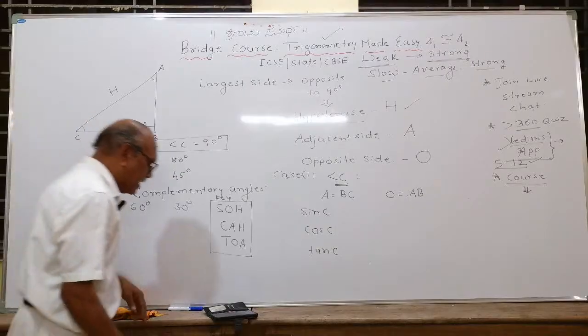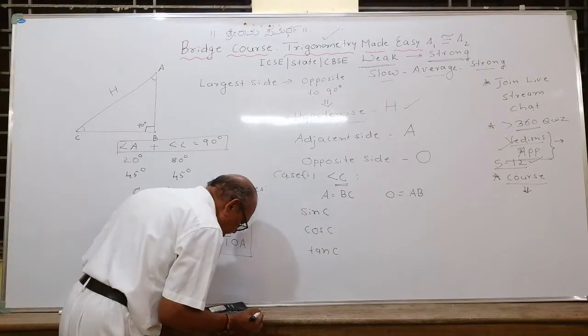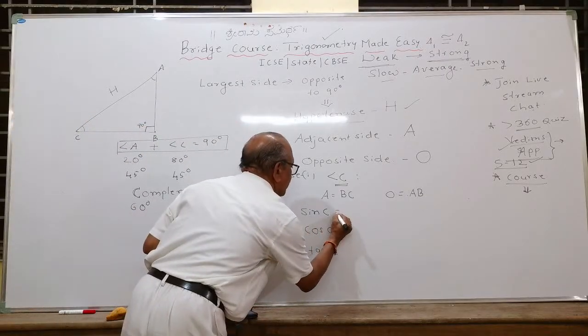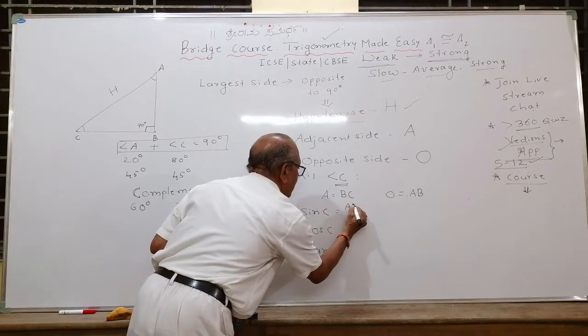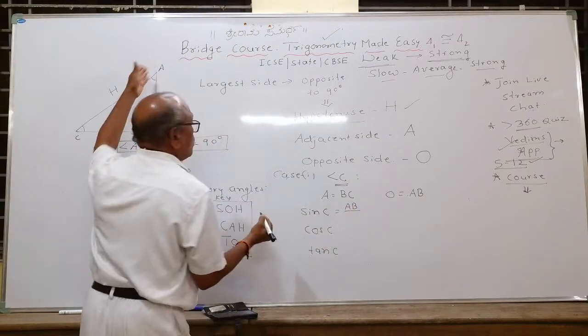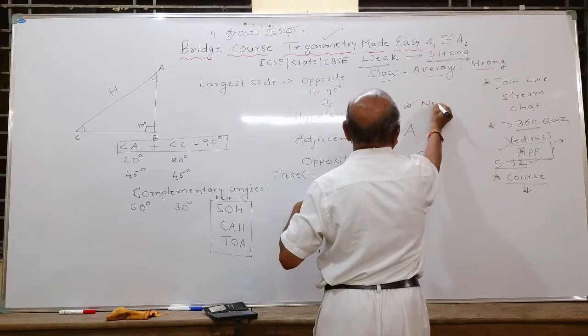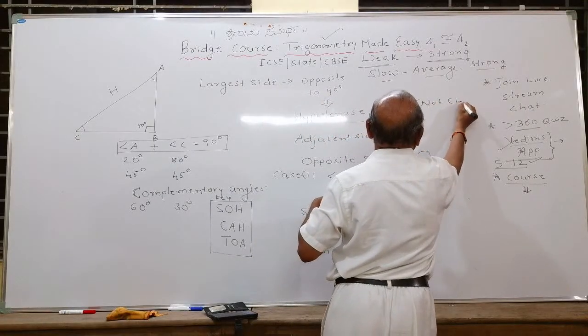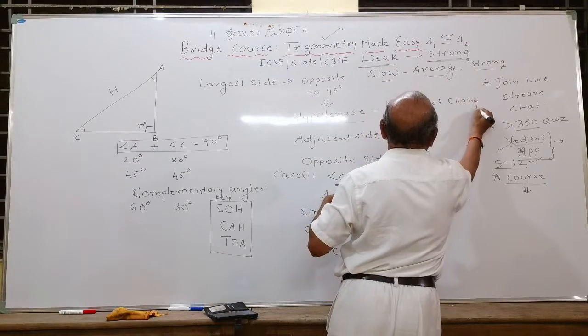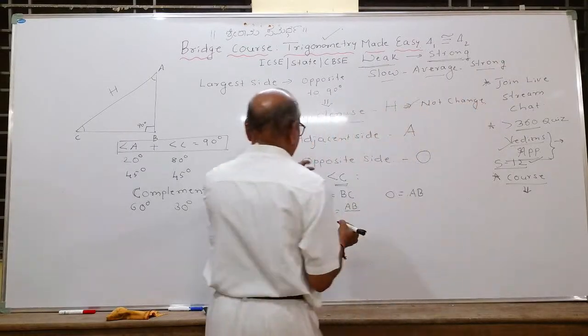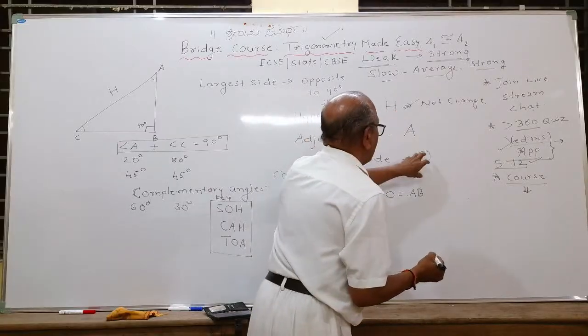Opposite is AB. Correct answer. One of you has written that opposite is AB. Hypotenuse will be fixed. Remember, hypotenuse will not change, because there is only one hypotenuse. Which ones will change? With respect to angles, adjacent and opposite will change.